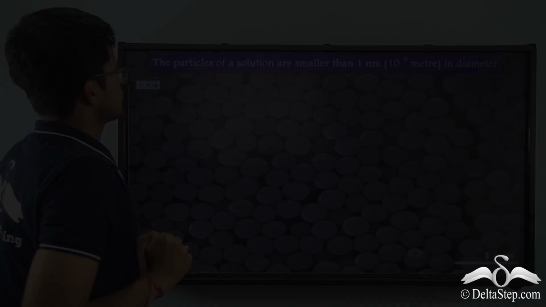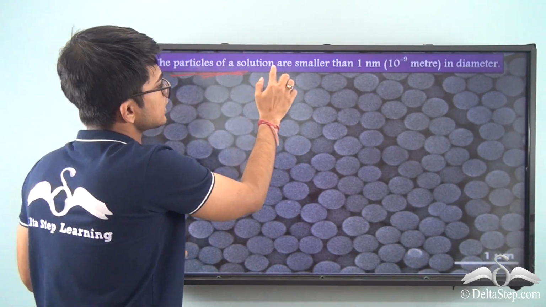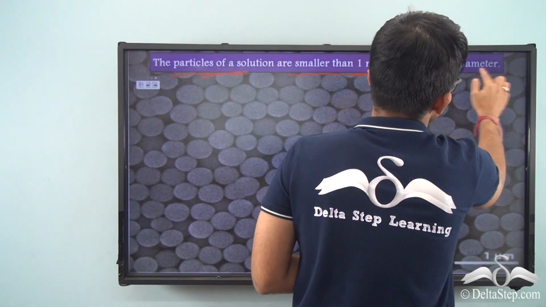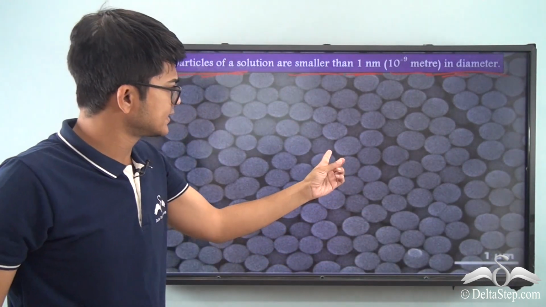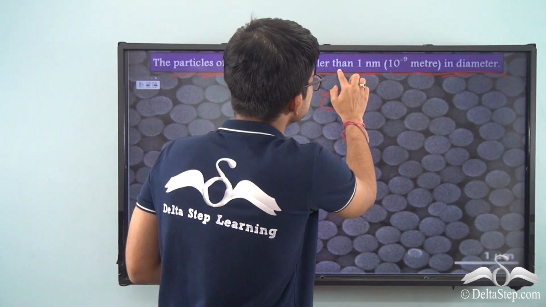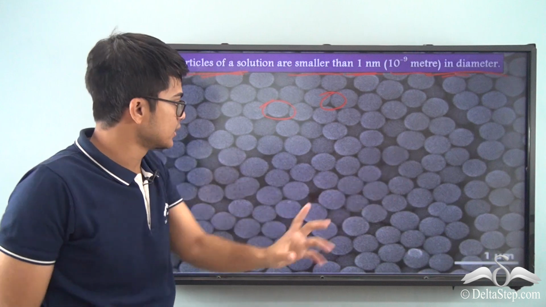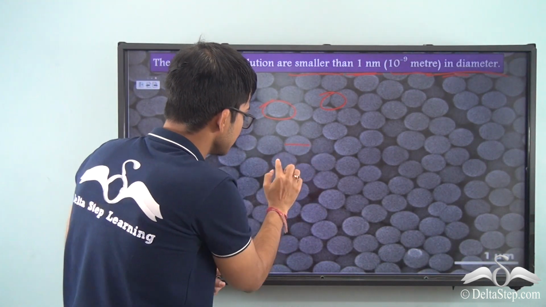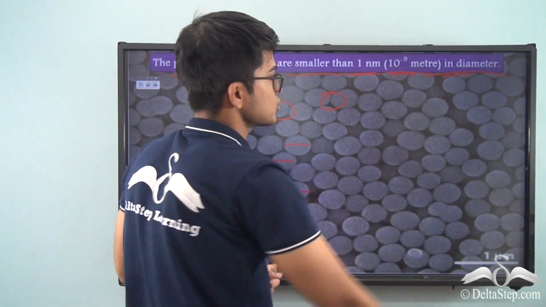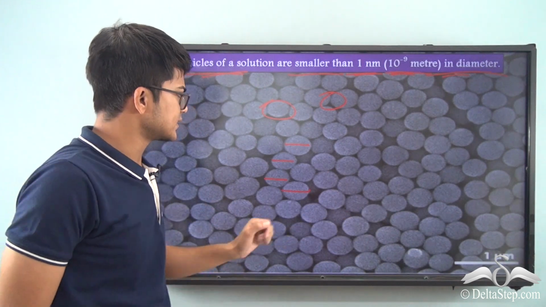Another very important thing about a solution is that the particles of a solution are smaller than 1 nanometer, that is 10 to the power minus 9 meter in diameter. You can see it's still looking big in the picture, but it's very small. The diameter of each individual particle is less than this figure mentioned here. This is another very important thing. You just need to remember these features. That's it. Nothing more.